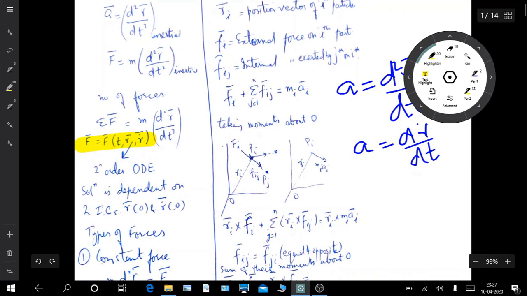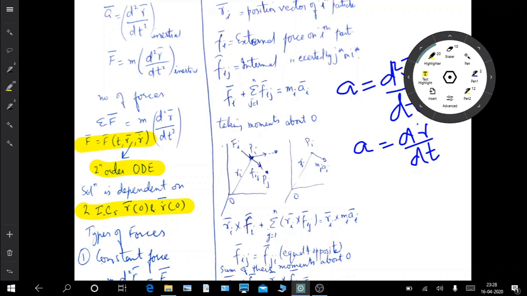So this is a second order ODE, ordinary differential equation, and we all know that in order to solve a second order ODE you need two initial conditions, two ICs. Because it's a second order ODE in time, you need two initial conditions.